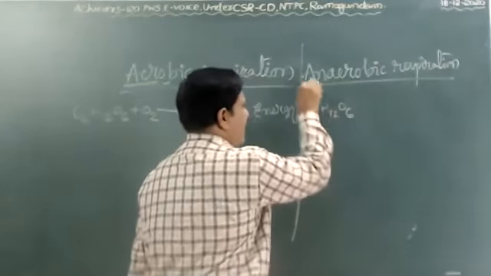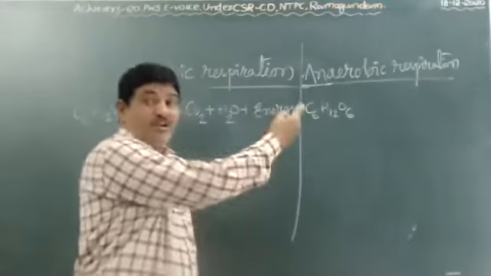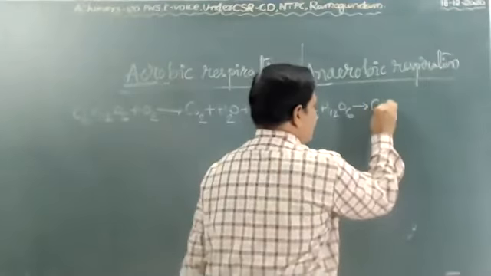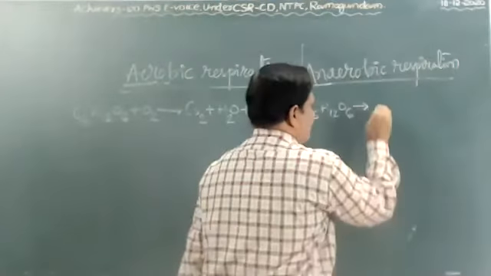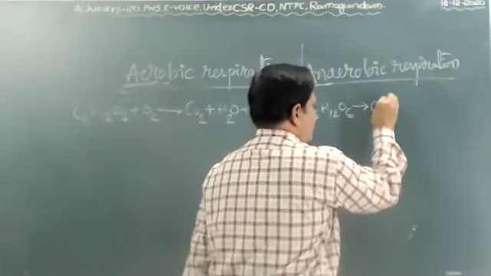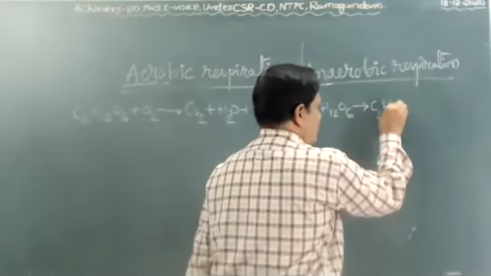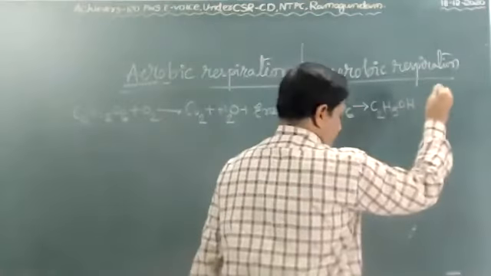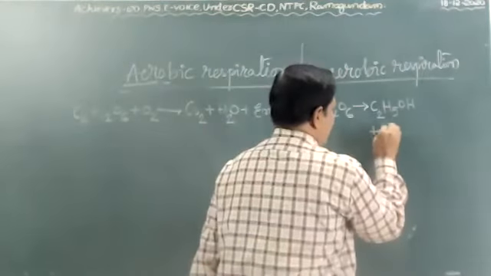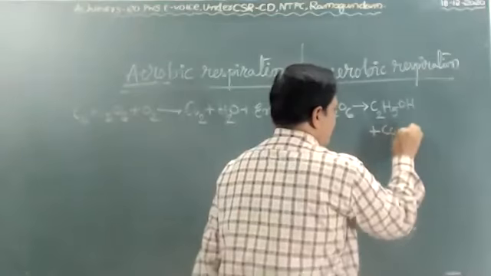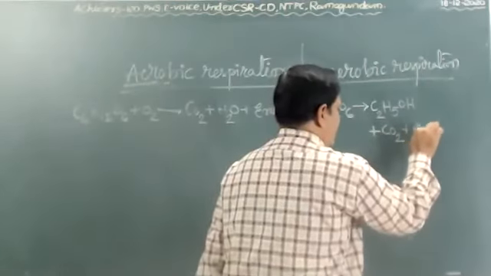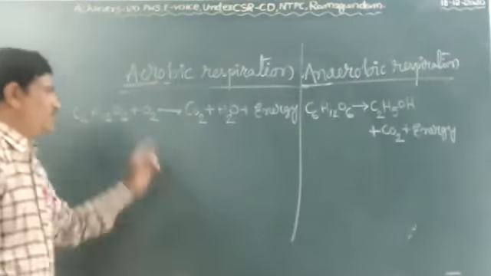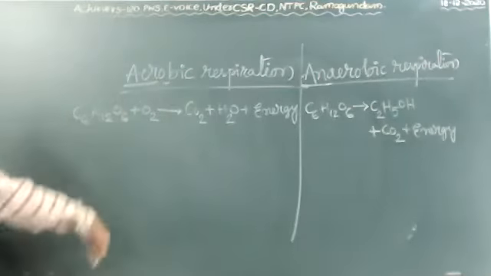Now anaerobic respiration: C6H12O6, and anaerobic means absence of oxygen, to form carbon dioxide, C2H5OH (ethyl alcohol) plus carbon dioxide, and energy is also formed. Here you see, simple. With the equation you can write points.